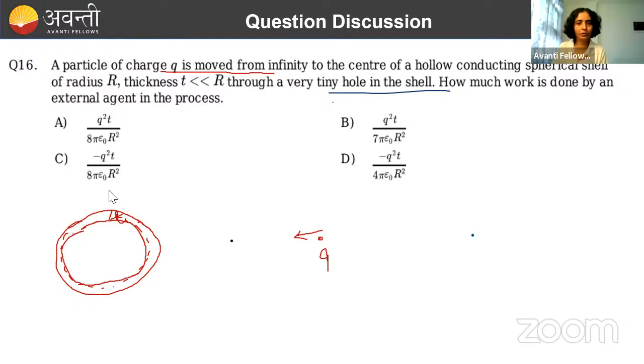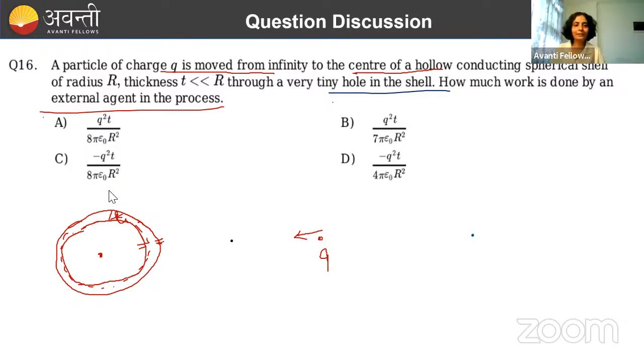Okay, that is given in the question. Q is moved from infinity to center of hollow conducting sphere. So we are taking it from infinity to center through a hole. Suppose there is a small hole here, and through this hole we are taking it to the center. Okay. How much work is done by external agent in the process? Question is how much work will get done.